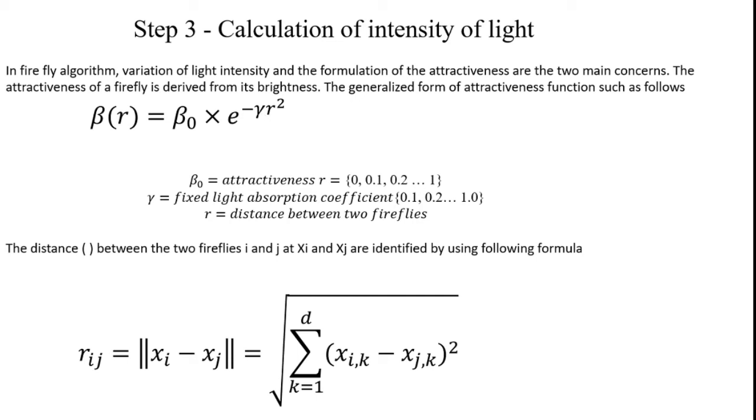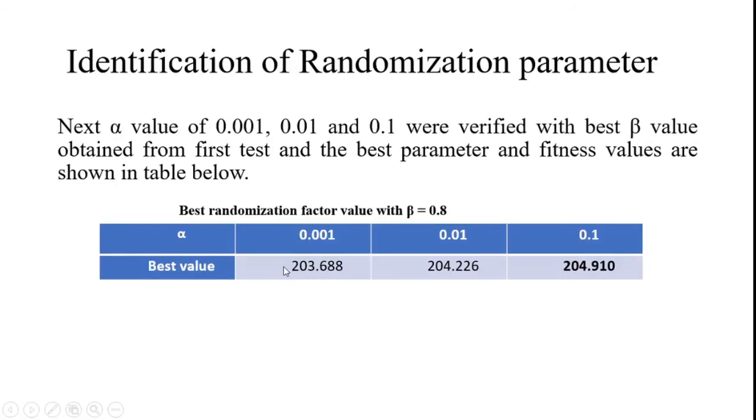But how can I identify the distance between two fireflies? According to my collected data only, I can identify the distance between two fireflies. How? The distance between the two fireflies i and j, xi and xj, is identified by the following formula. The distance between two fireflies is calculated as xi minus xj, equal to the square root of the sum over k equal to 1 to d. Based on the population size I considered, I choose the value d. Here, xik minus xjk, the whole squared, is the formula I use for identifying the distance between two fireflies. After that, the FFA parameters.